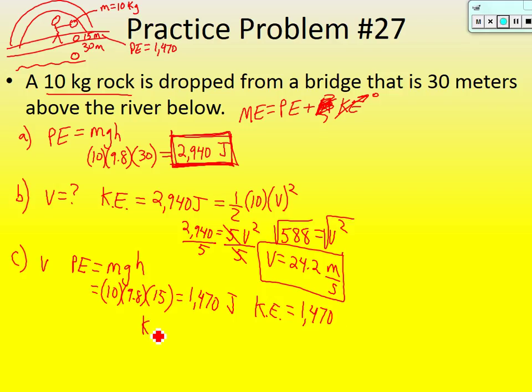Well, kinetic energy is equal to 1/2 the mass times the velocity squared. So let's plug in our variables and see what we get. We know that kinetic energy was 1,470. The mass of the rock was 10. And now we're solving for the velocity, but remember, you got to square it. Okay. So again, I would do half of 10. 1/2 of 10 is 5. So let me come over here. 1470 is equal to 5v squared. Divide both sides by 5.